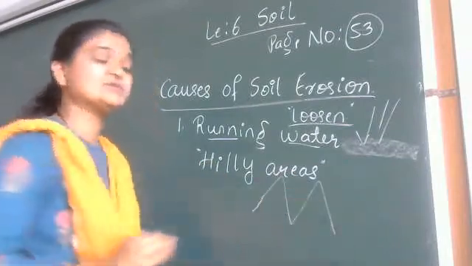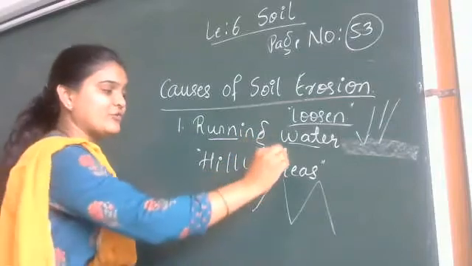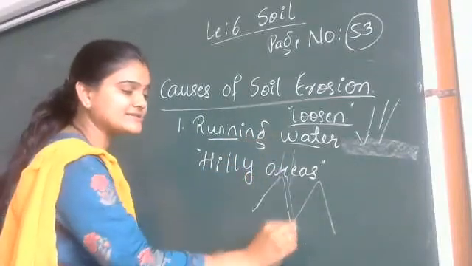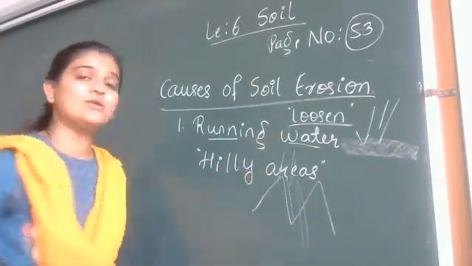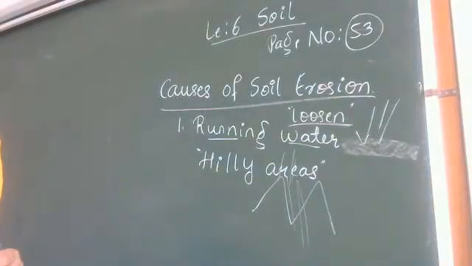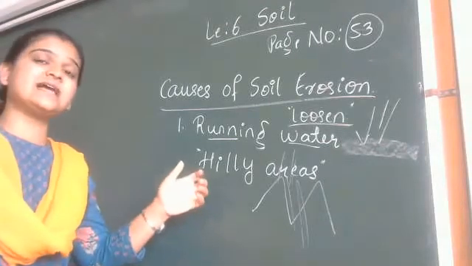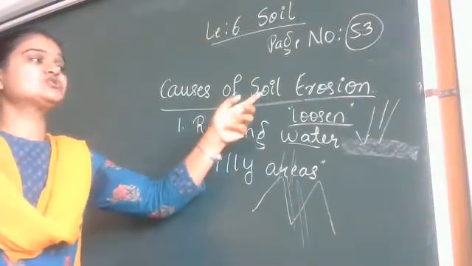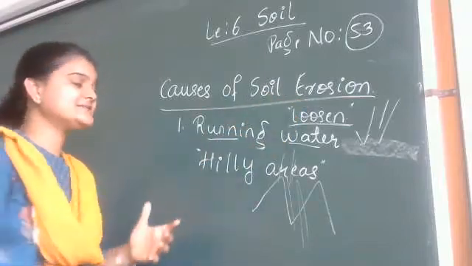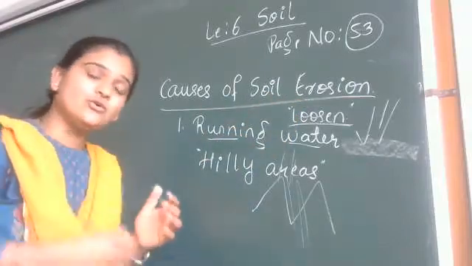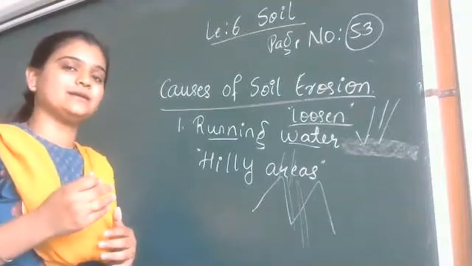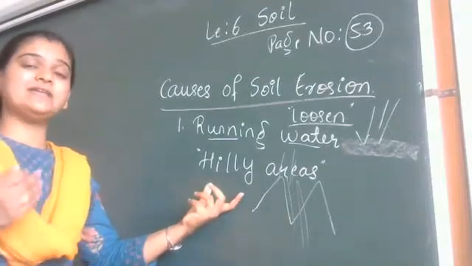Due to these slopes, if the rain falls continuously, there is continuous washing away of the soil, which is again responsible for soil erosion. It is very easy in hilly areas for the soil to be washed away.